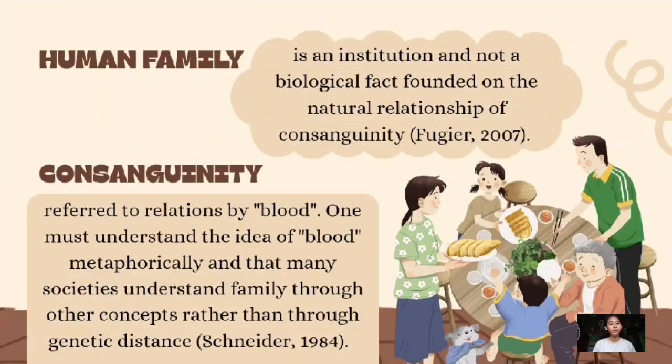We have here the humane family, which is an institution and not a biological fact founded on the natural relationship of consanguinity. Examples of a humane family are the nuclear family, the extended, blended, or step family. Next is consanguinity, which refers to relations by blood. One must understand the idea of blood metaphorically, and that many societies understand family through other concepts rather than through genetic distance. So when we say consanguinity, it means relations by blood or by birth.